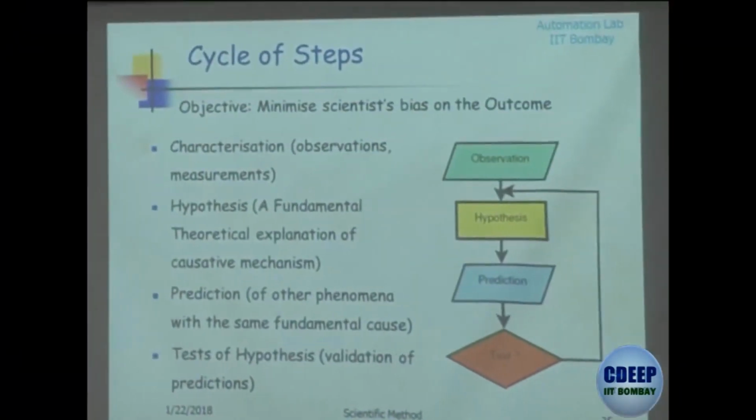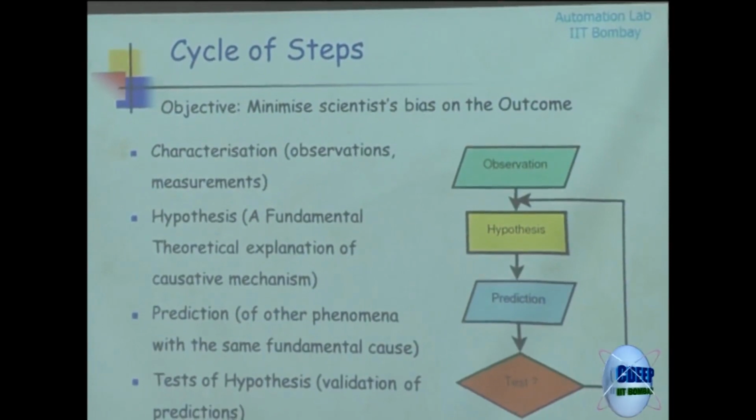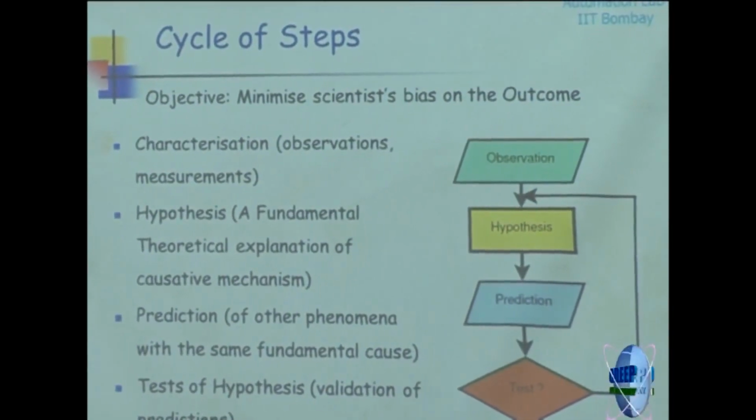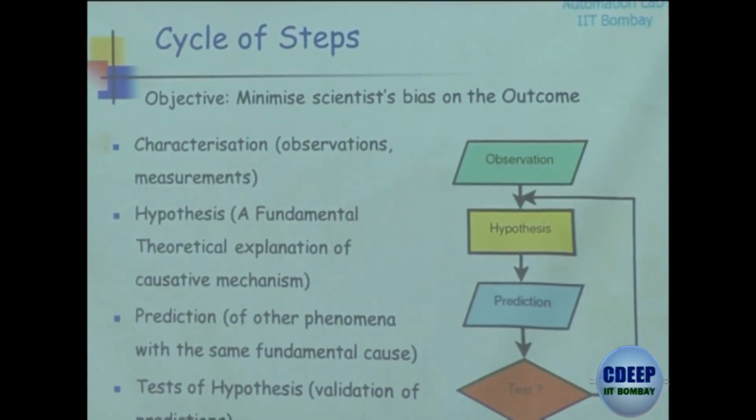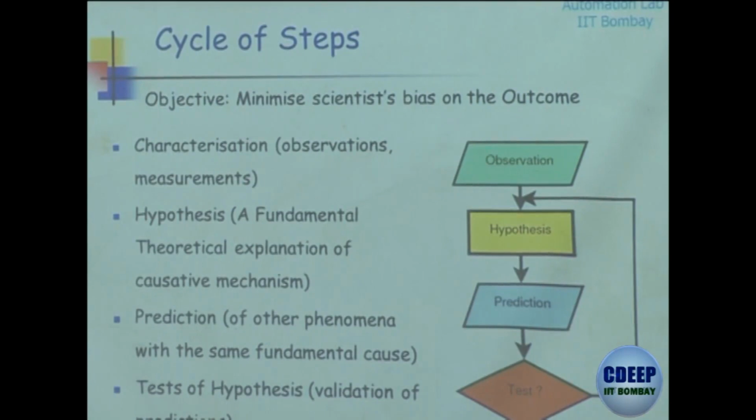So let's look at this. What is the cycle of steps? It consists of characterization and observations. You make some observations from experiments, or you make some observations from the literature. So this initially involves collecting data. The data could be experimental data, or it could be from the literature. Then you form a hypothesis.